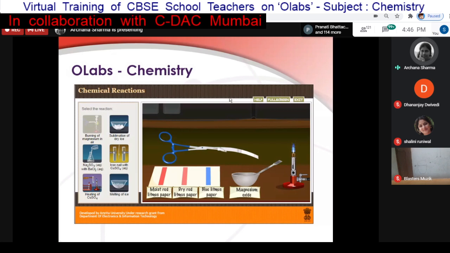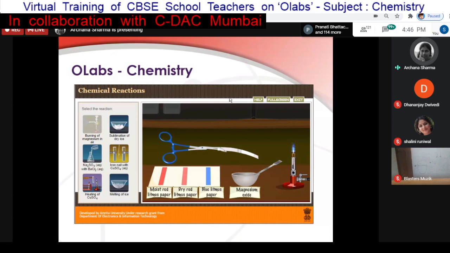Even here the equipment is similar to how a lab would be, and since chemistry is more about observation, you can also see a burner. Maybe we know what these things are, but they are properly labeled: moist red litmus paper, dry red litmus paper, blue litmus paper. That is an indication or help for the students, so that they don't get lost or have to figure out what it is. Care has been taken in the experiments to make things as explicit as possible.